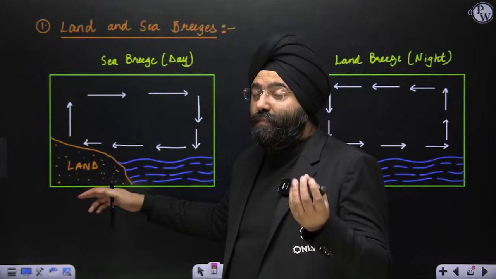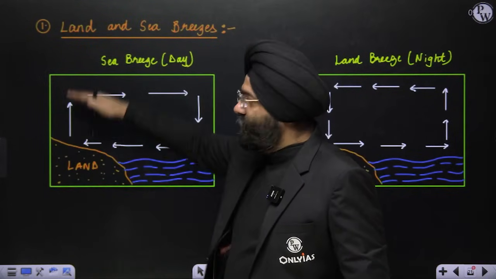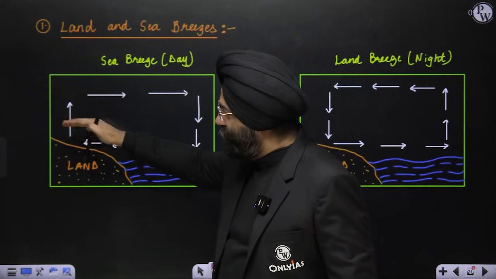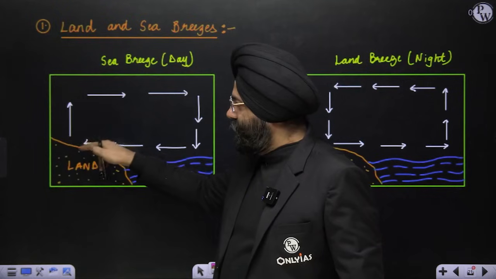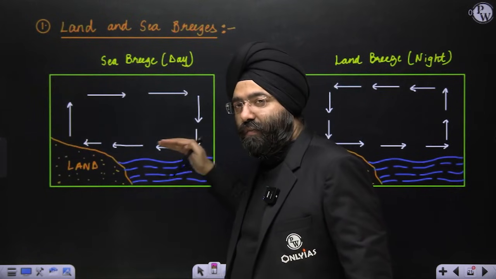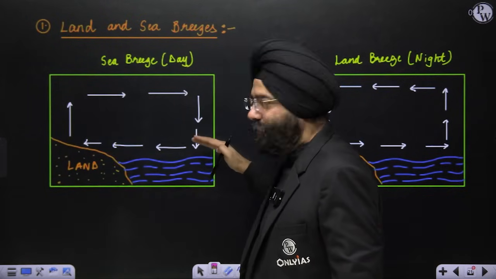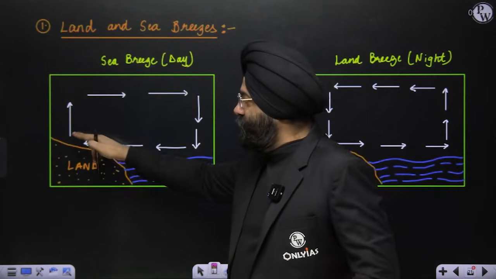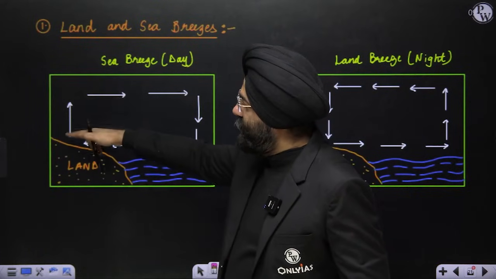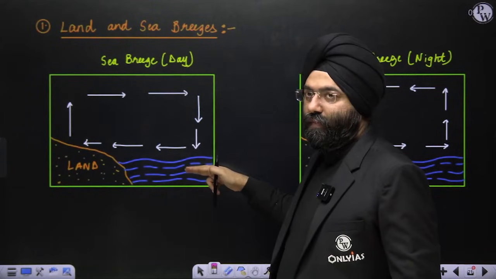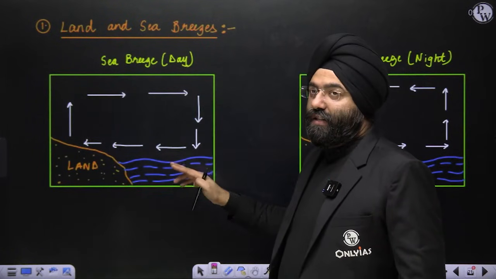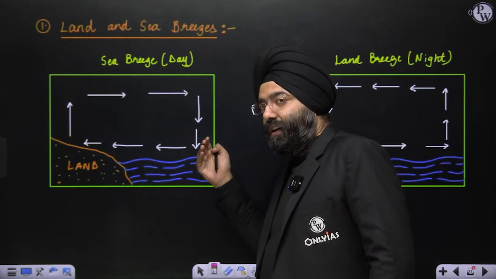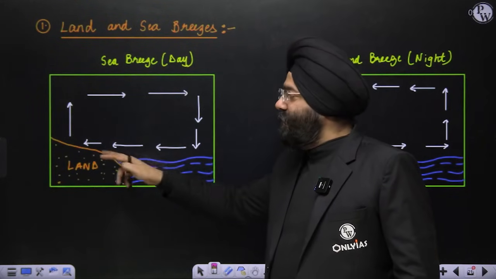It heats up, so what will happen? The temperature becomes very high quickly, so the air over here will rise. When it rises, it will move in this direction. Why? Because when the air has risen from this region, it becomes vacant here. So obviously, wind from some other region will come here. That means wind is basically blowing from sea to the land. That is why it is known as sea breeze. The air rises here, moves, and then settles down. So the winds are moving from the sea to the land, because during the daytime the land heats very quickly.